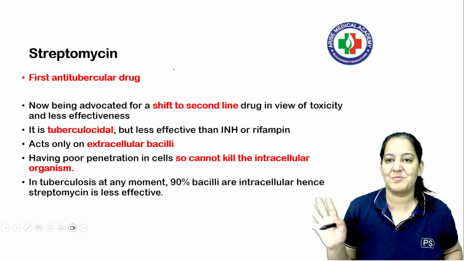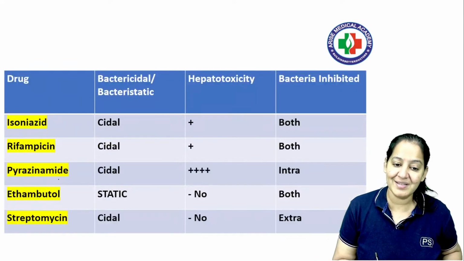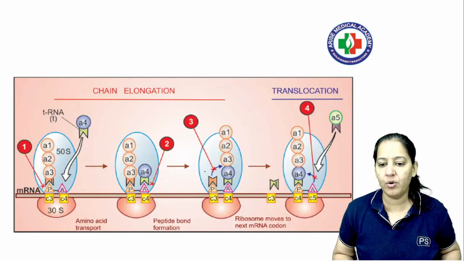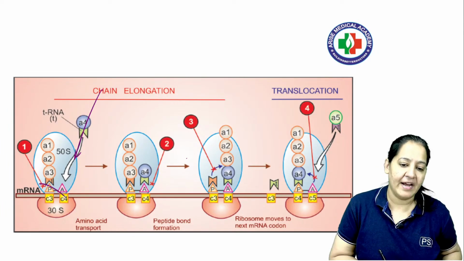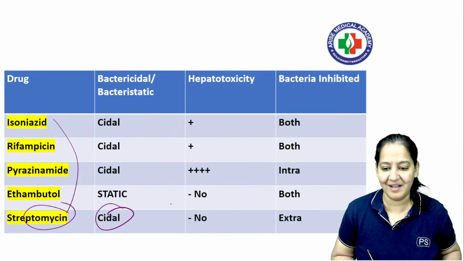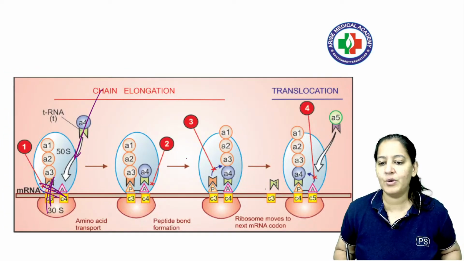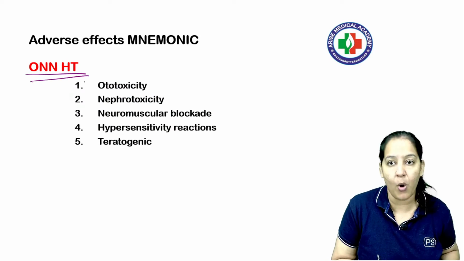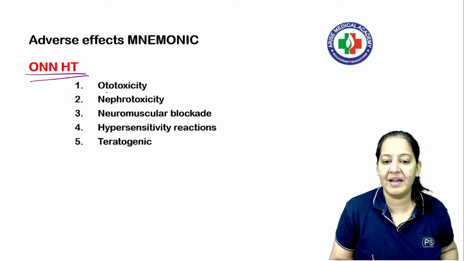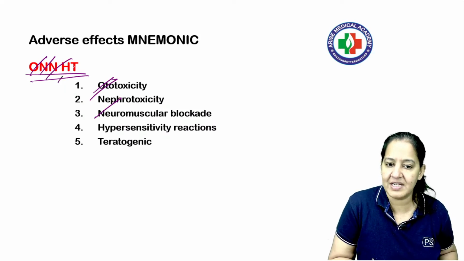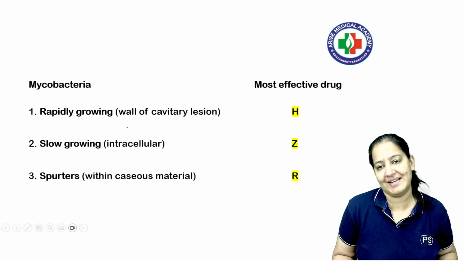And the last one is the streptomycin, okay? So streptomycin is the only injectable among the 5. Mechanism of action, you already know, it acts on the ribosome and inhibits the initiation. It is also bactericidal and it kills only extracellular. And side effects, you also know, it's VVNHT. I already told you: vestibular, ototoxicity, nephrotoxicity, neuromuscular toxicity, hypersensitivity and teratogenic. That's the thing. Got it?